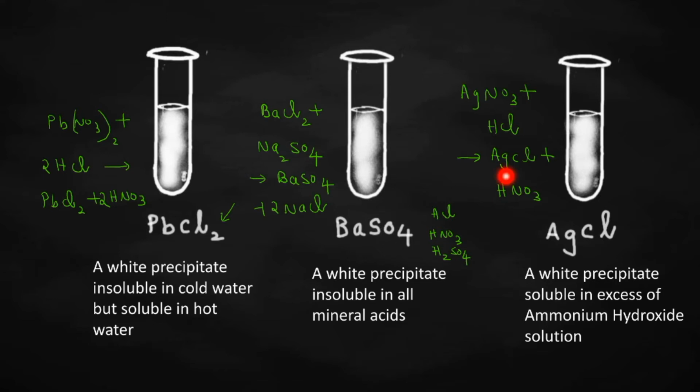Nitric acid will remain in the solution, whereas silver chloride will appear in the form of a white precipitate. So whenever silver chloride is produced as a result of the reaction, you can add one more extra point to that. A white precipitate that is soluble in excess of ammonium hydroxide solution, you should write.